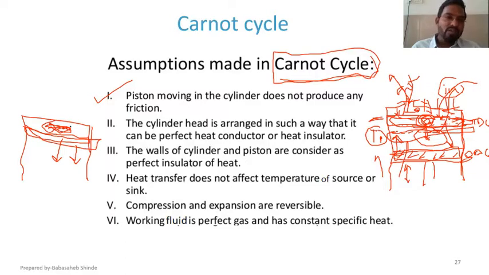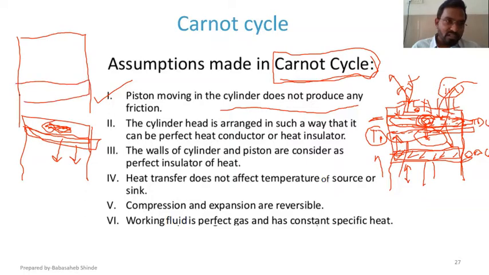Okay, now we are going to look at those assumptions and compare them with the piston cylinder arrangement. So the first assumption is the piston moving inside the cylinder does not produce any friction. Means there is a cylinder, there is a piston, and this piston is going to slide inside the cylinder.